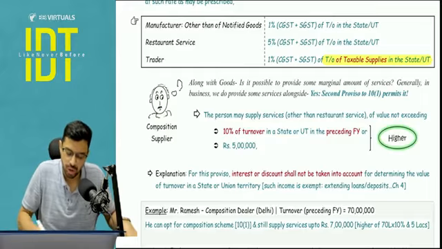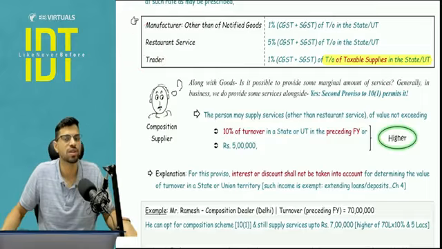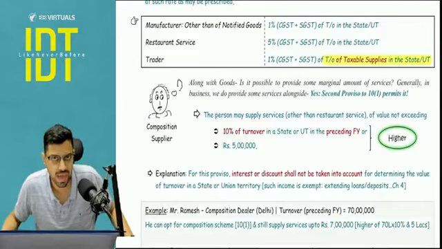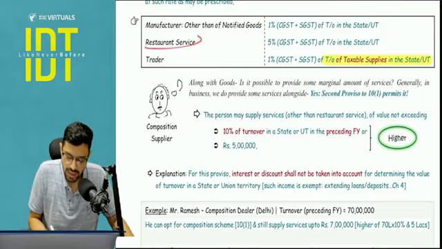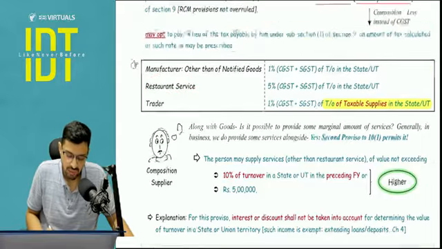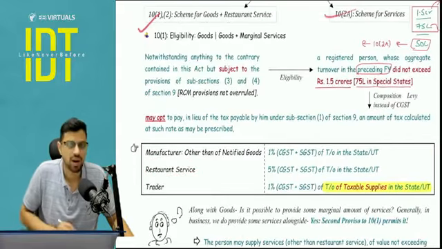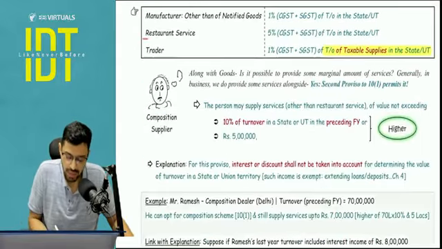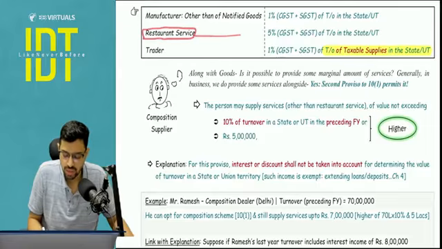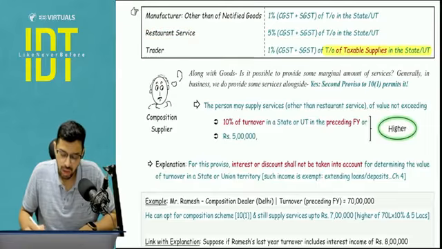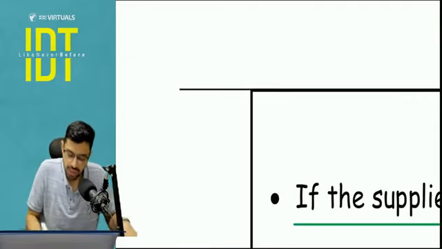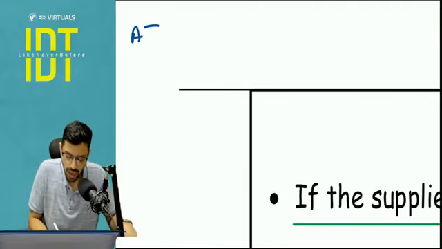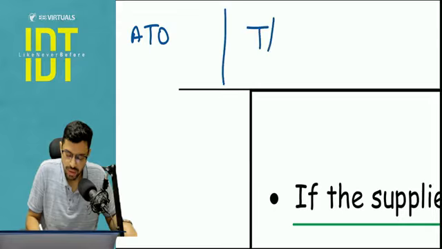Why? Because traders do not earn that much margin compared to manufacturers. So this is a relief given by the CBIC. You don't have to apply any logic for that, right? Apart from that, if you are in a restaurant service, restaurant service is covered under 10(1), but other services are covered under 10(2)(a). This earlier benefit was given only to restaurant service, where the rate would be 2.5% plus 2.5% of turnover in a state. Now there is one small point I need to discuss with you before going further: what is the meaning of aggregate turnover and what is the meaning of turnover in state.